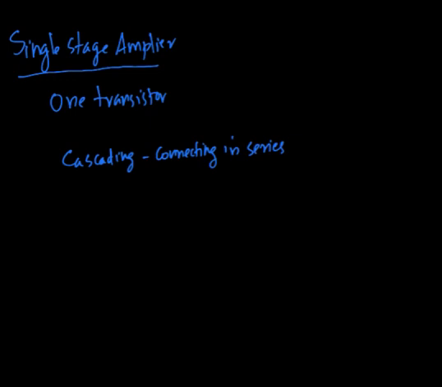So we know that a single transistor with its associated biasing circuit will perform the action of an amplifier, that is, raising the strength of a weak signal to get an amplified output.